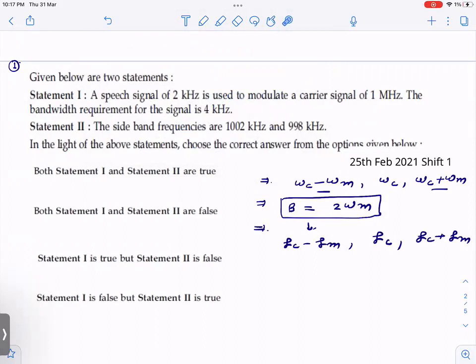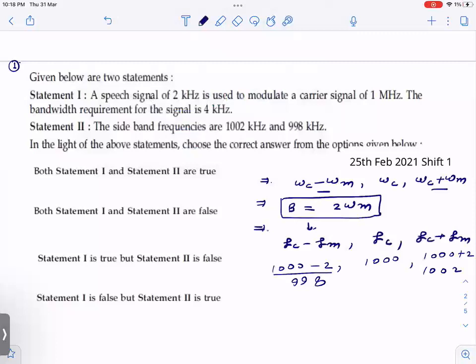So fc minus fm: this is 1 megahertz, so 10 power 3 kilohertz, so it will be 1000. 1000 minus 2 is 998, fc is just 1000, and this is 1000 plus 2, so 1002.